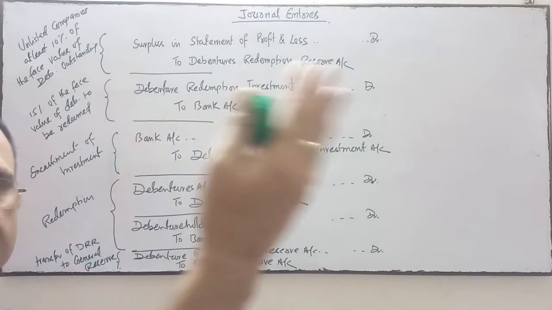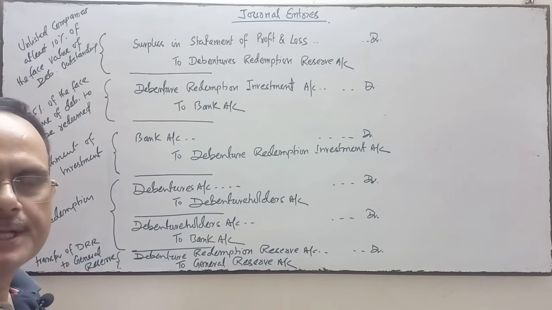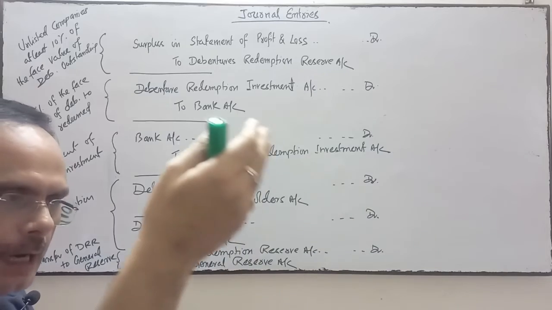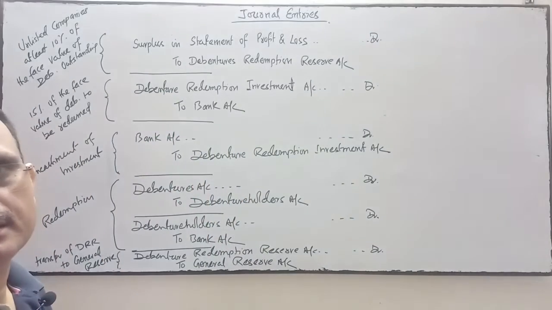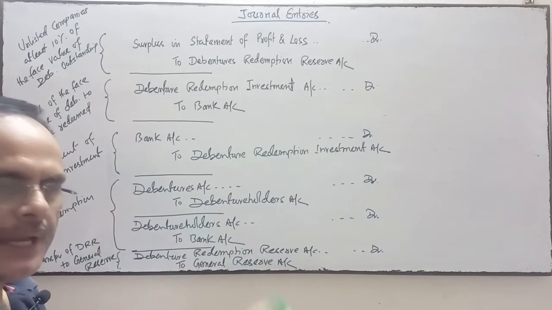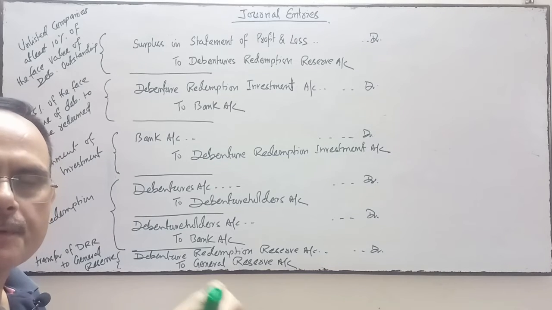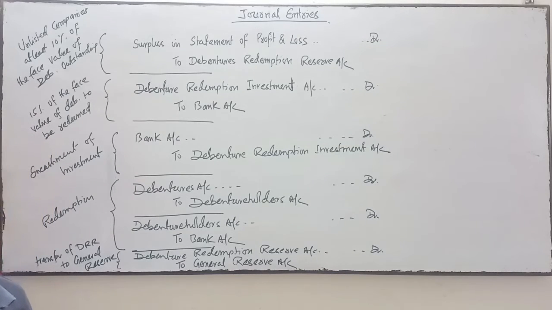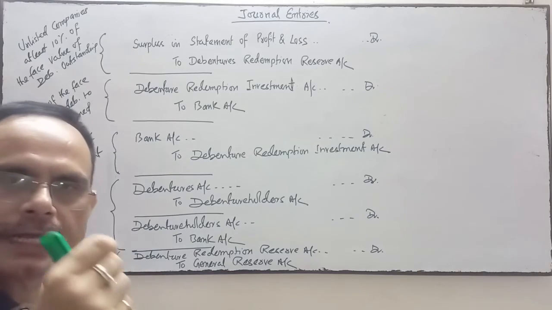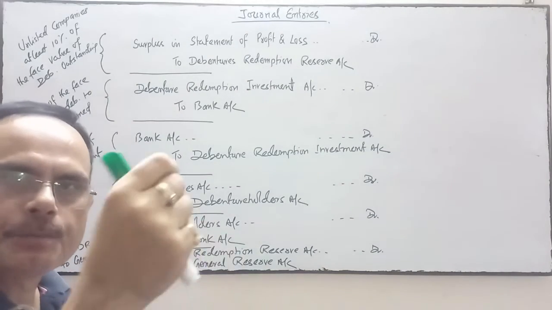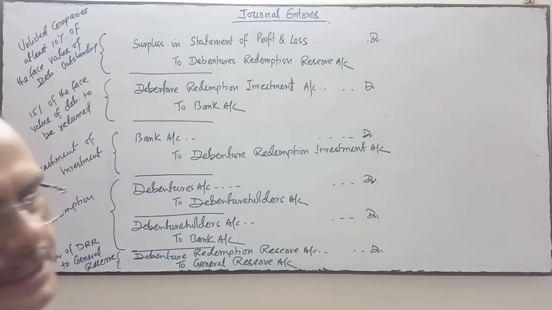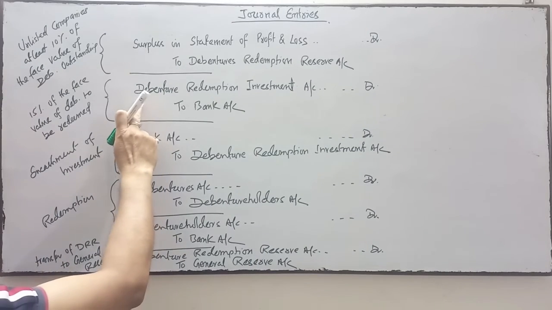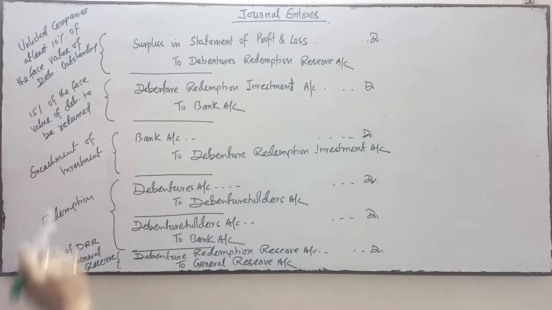Suppose 10 lakh debenture is going to be redeemed in the next financial year. So up to 30th April, 15% means 1,50,000. That amount has to be invested or deposited in government securities. So debenture redemption investment account debit to bank account.